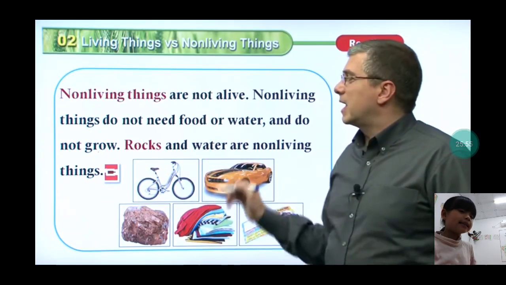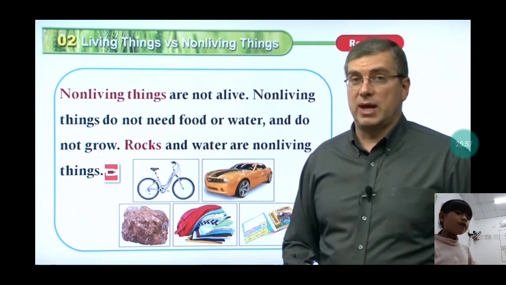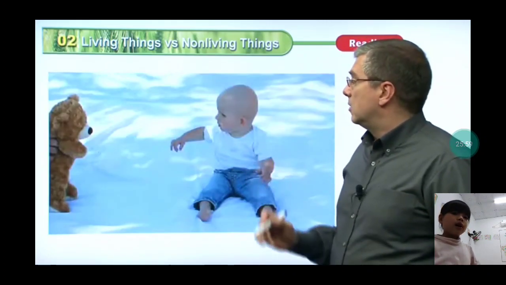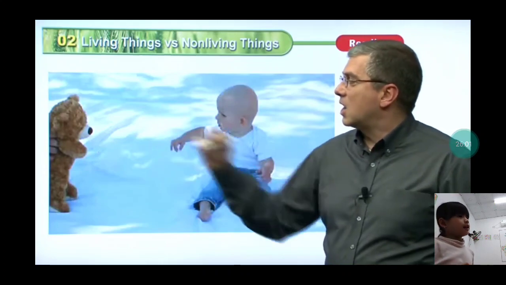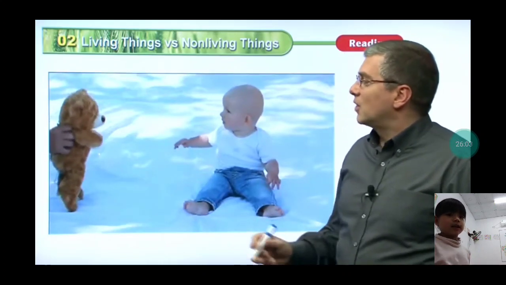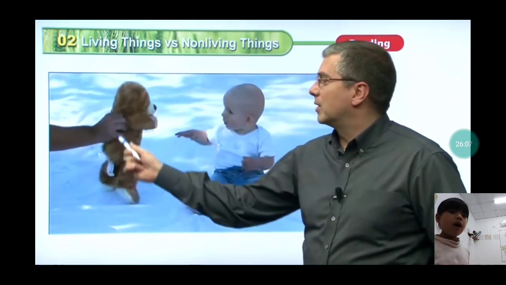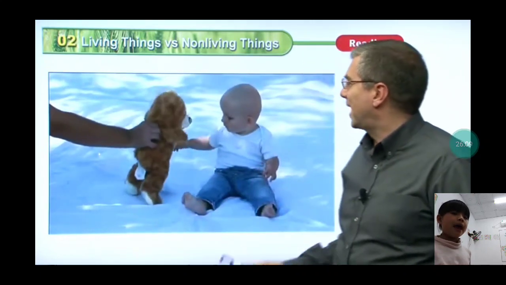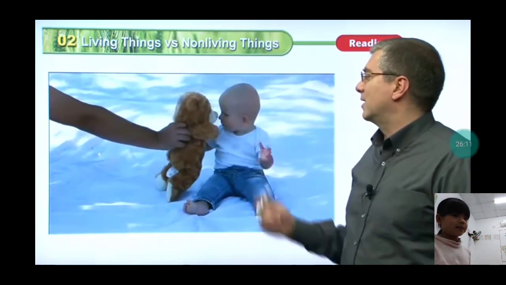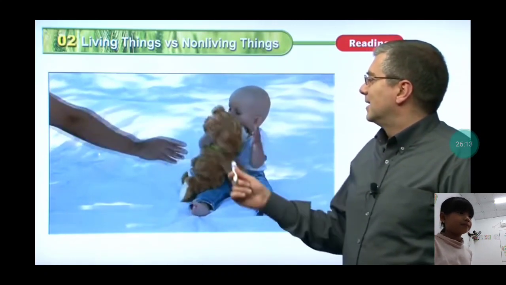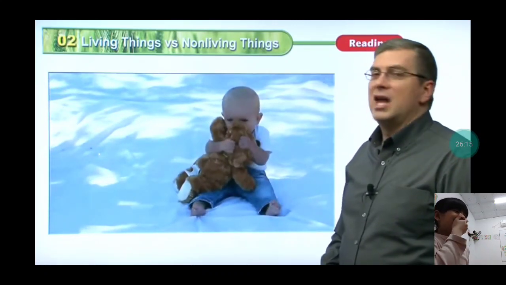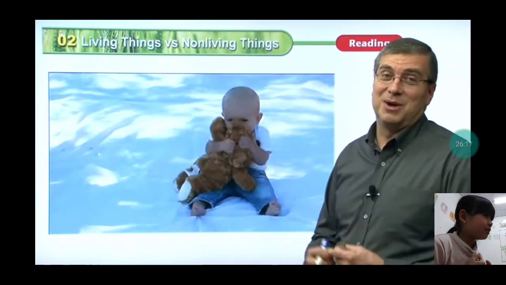So I have a bicycle, a car, rocks, okay? And let's look at this picture and you can see our stories. Oh, this is a bear? No, that is the hand of a person there. This is very beautiful.